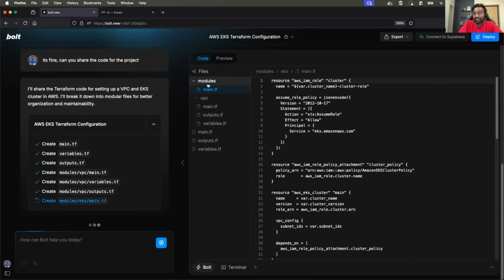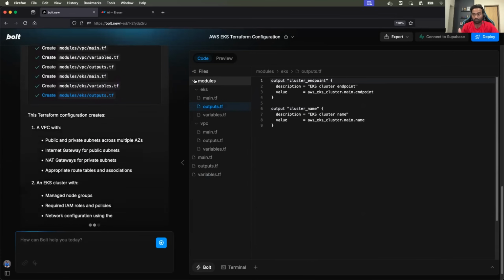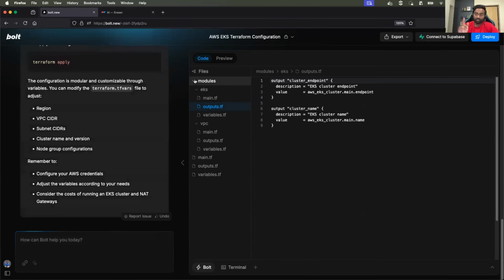Cool. So you can see here that it has set up everything in a modular approach. So good. First thing is that I did not mention in the prompt that it has to use the modular approach, but still it went for the modular approach, which is quite good. And I can also export this project. I can download it and I can view it from my Visual Studio Code.